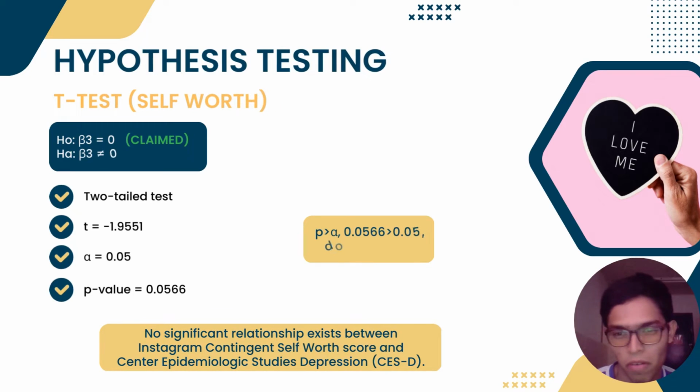Next, it is for self-worth. So the t-value here we got negative 1.9551, and we assume alpha value as 0.05, and the p-value we get here is 0.0566, and it is bigger than the alpha value, then we do not reject the null hypothesis. Thus, no significant relationship exists between Instagram contingent self-worth score and Center Epidemiology Study Depression.